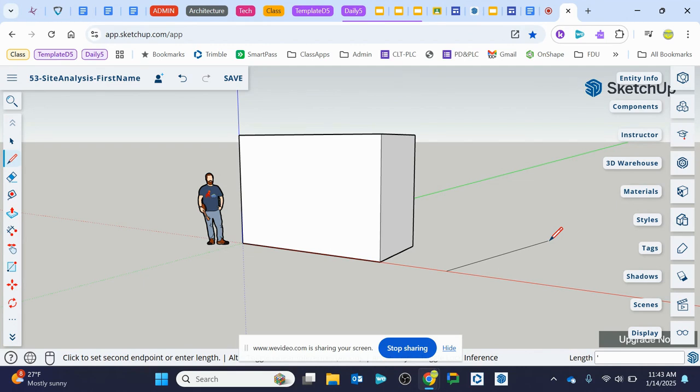So when you're drawing, you're clicking to start your line, you're pulling it in a certain direction, and then you just start typing. You're not going to try to put your cursor in this box to type because you can see then the line changes size and it changes the length. So you don't actually type in this window. It just tells you the dimensions of whatever it is you're drawing. All right, in the next tutorial, we're going to get you started on drawing your site analysis.